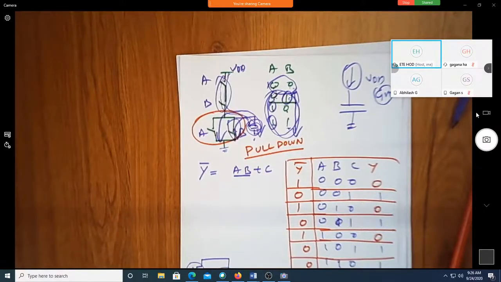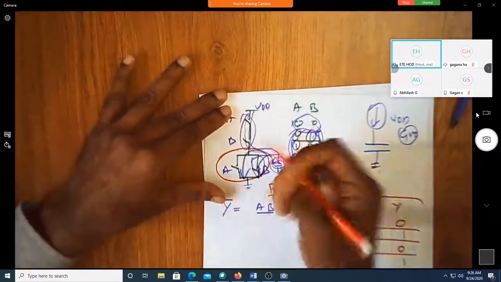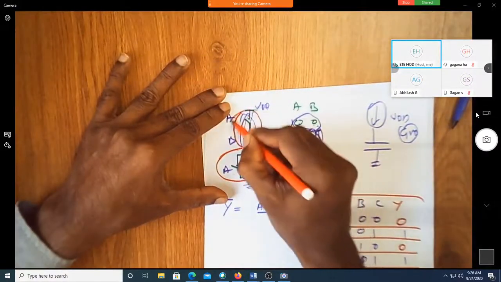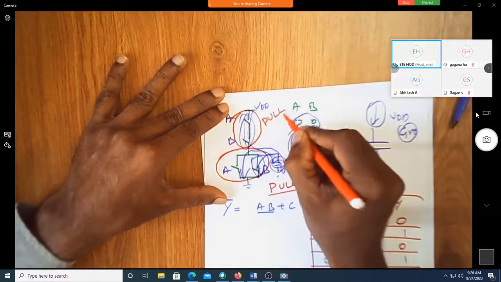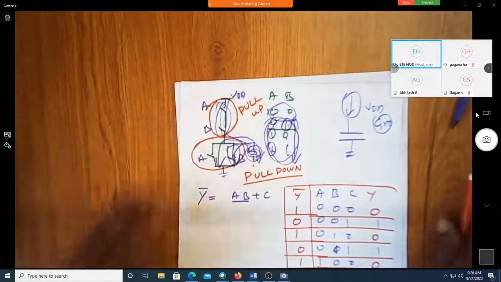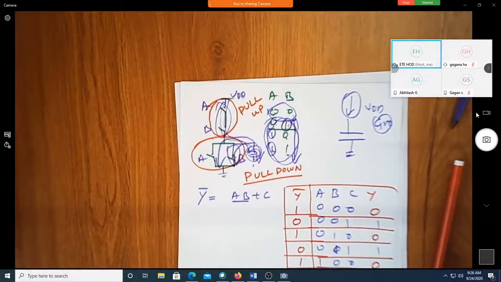Okay, sir. The output is pulled down. What do you mean by pull down? You reduce the voltage to 0. And the network which is implemented using the PMOS is called the pull-up network. Why is it called pull-up? Because it is responsible for making the output voltage go to high, VDD.